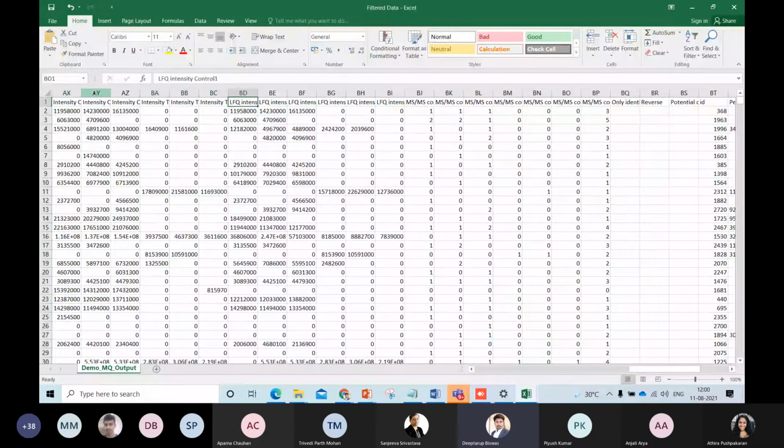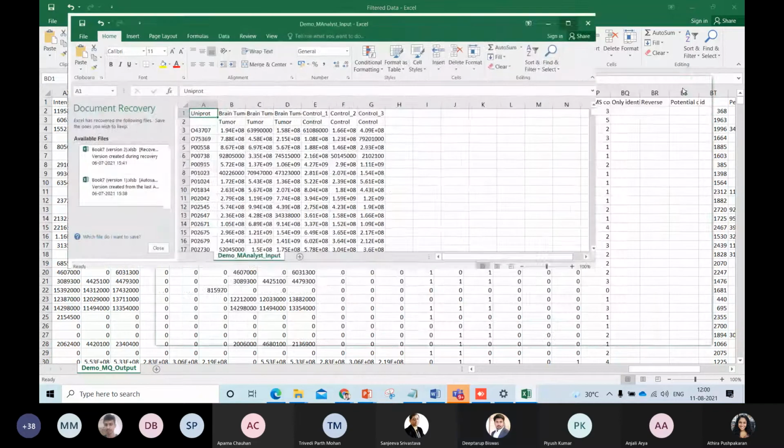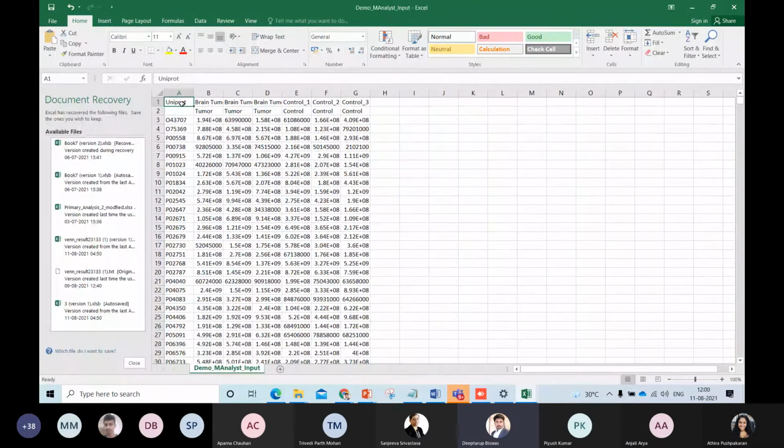I think you are familiar with these terms now, what LFQ intensities are. We took these LFQ intensities and prepared a file like this, with the UniProt IDs and brain tumor 1, brain tumor 2, and brain tumor 3. That means there are 3 different samples from brain tumor, assigned as the tumor group, and 3 controls, assigned as the control group.